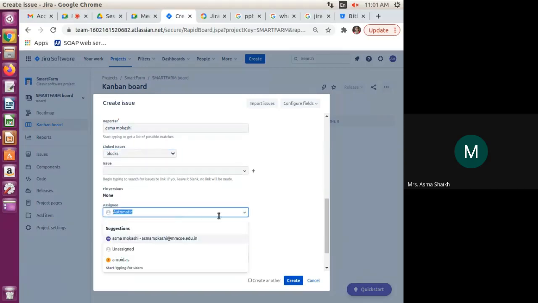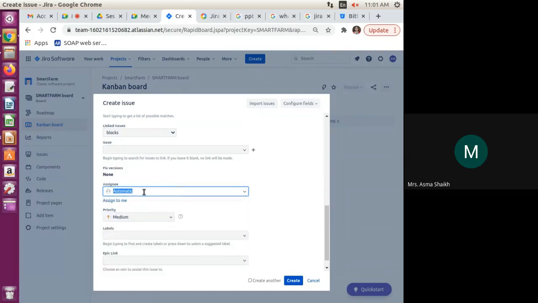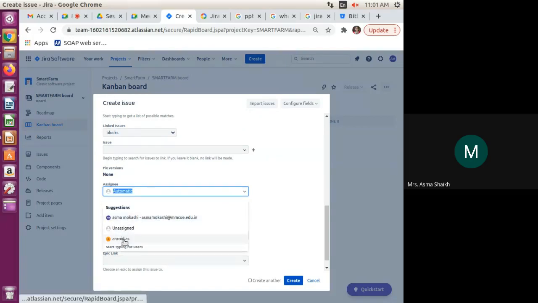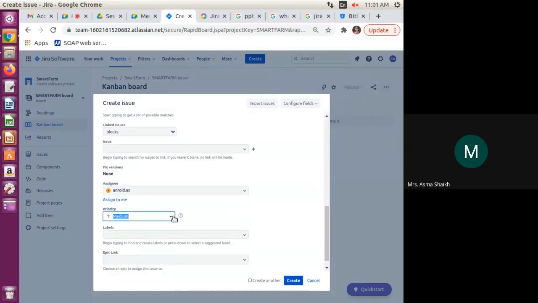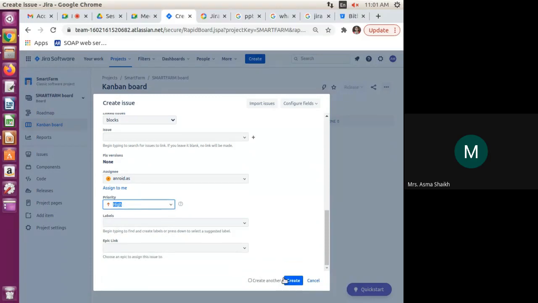Okay. Assignee is automatic. It means that if I am not going to assign, it is automatically assigned by the system. So I can select who it is assigned to. This is also my email address, android.as. I have created both the users. So it is android.as. Okay. I am able to select the priority from here: highest, high, low, like that. Okay, and create.